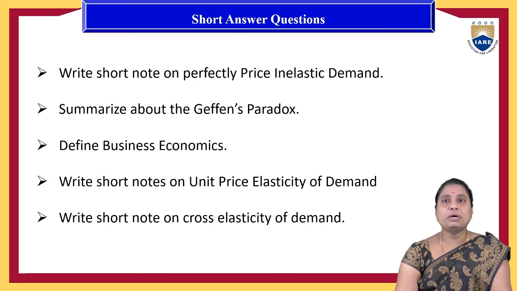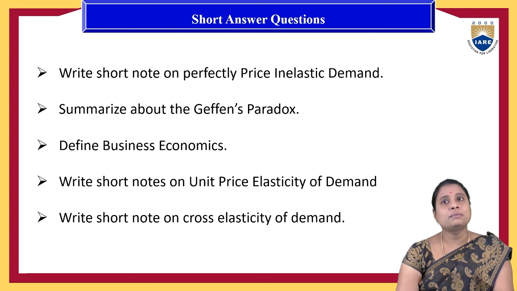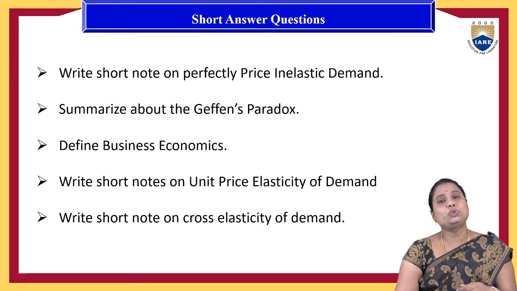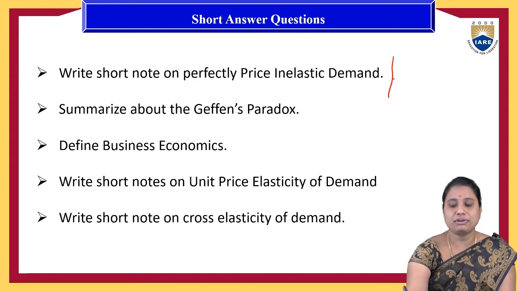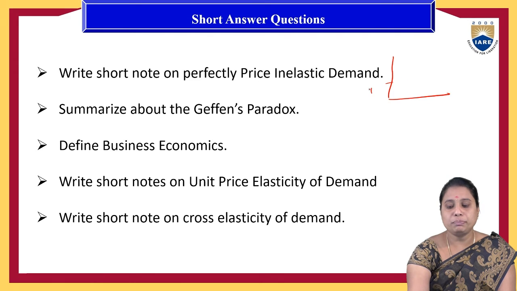Perfectly price inelasticity of the demand means even if there is a huge change in the price, if the price changes from P1 to P2, the people are purchasing the same quantity of the product.